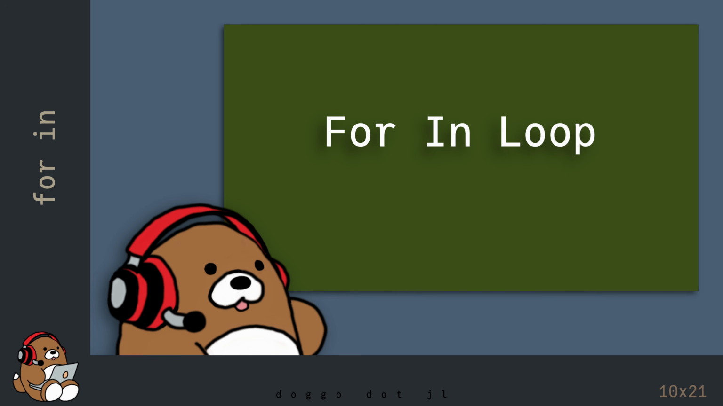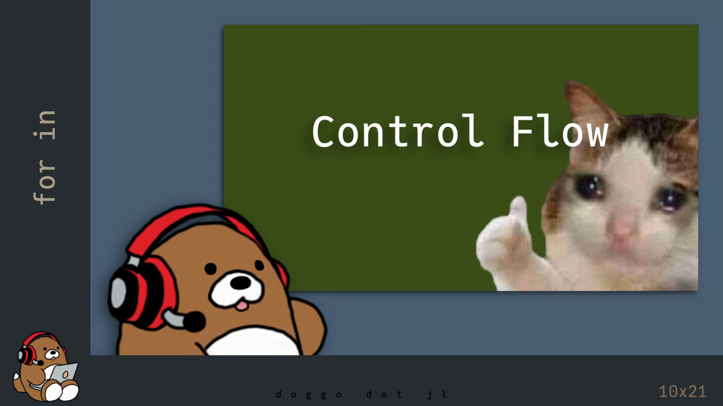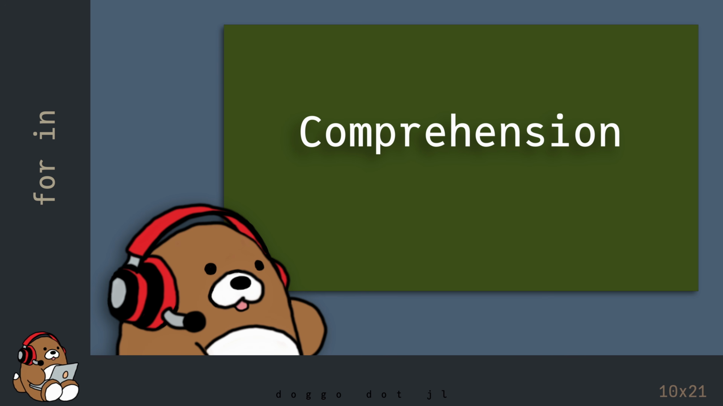So that's the basics of using a for loop to loop over a collection without using a range object. This concludes the mini-series on control flow in Julia. In the next chapter, you'll learn what a comprehension is and how to use it in Julia.